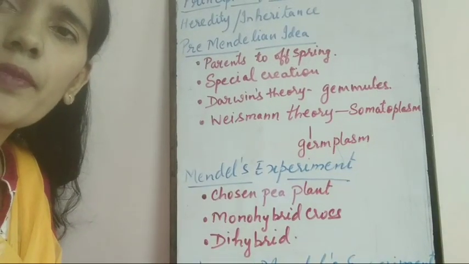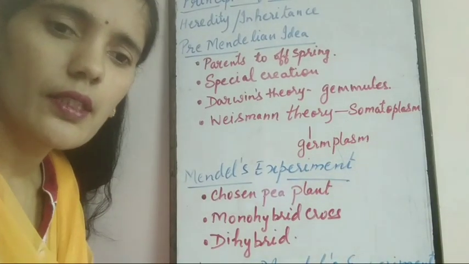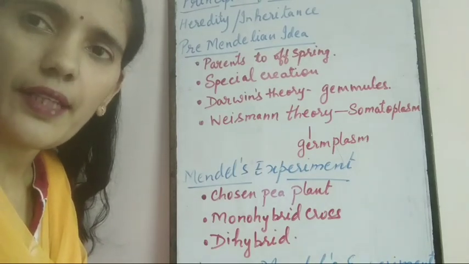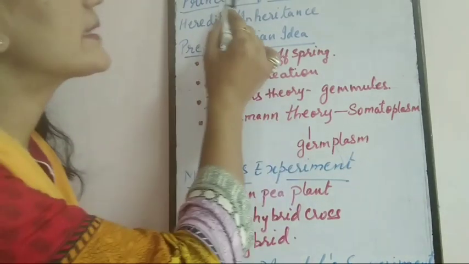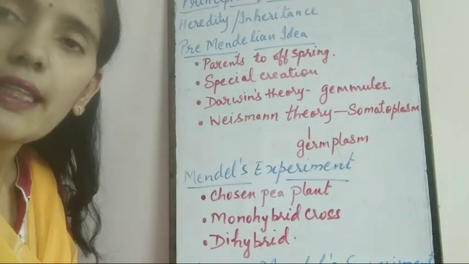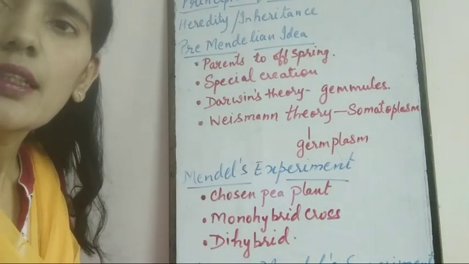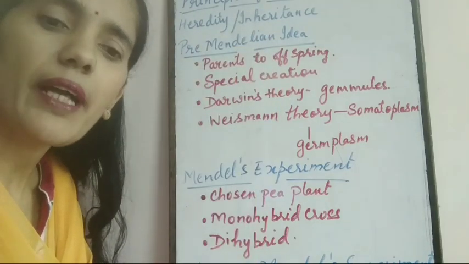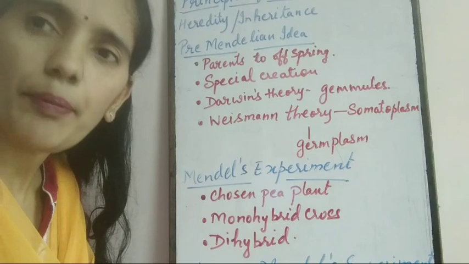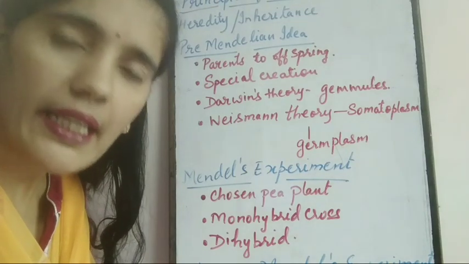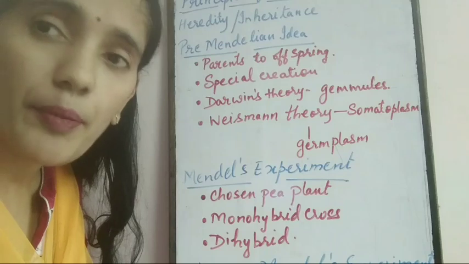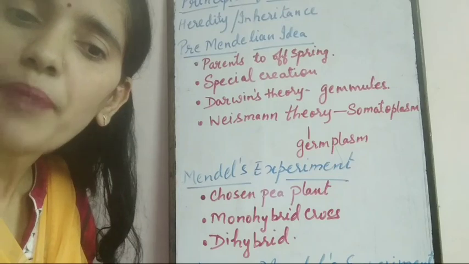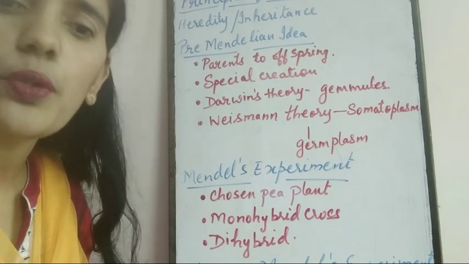Good morning, students. Today we are going to start the new chapter of biology, principle of inheritance and variation. In this, we are first going to study some terms like heredity or inheritance. What do you mean by heredity? It is the capability of maintaining a set of characters which is passed from one generation to other.